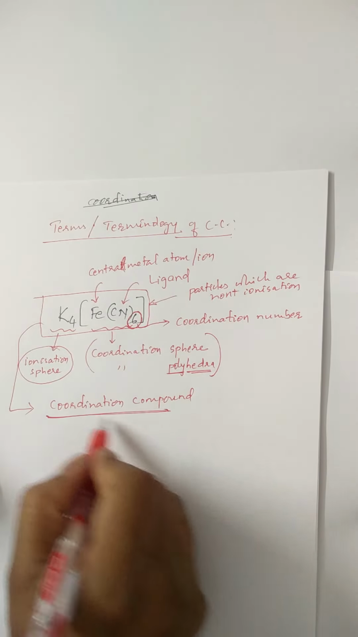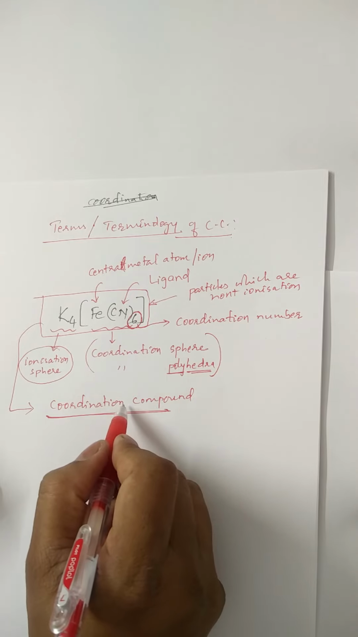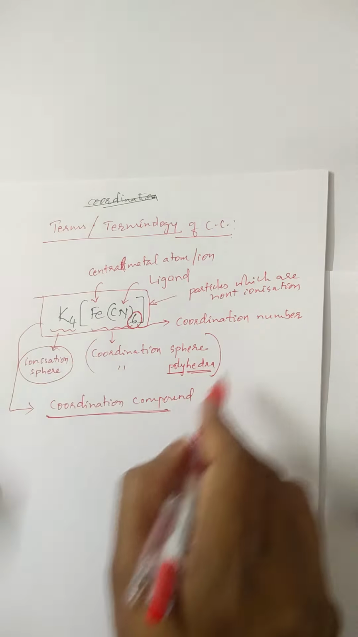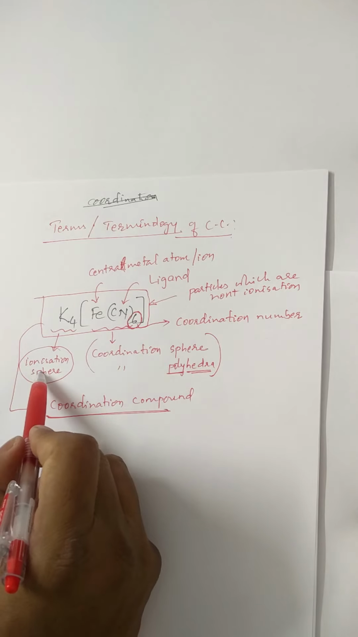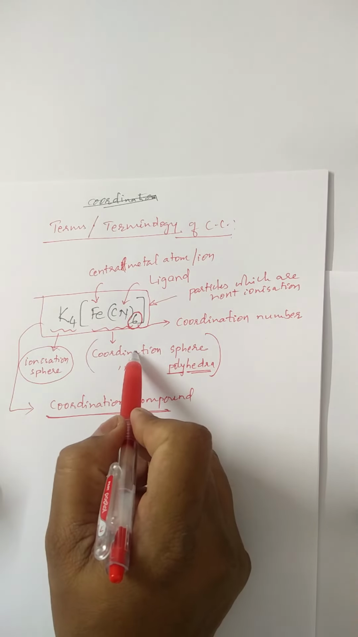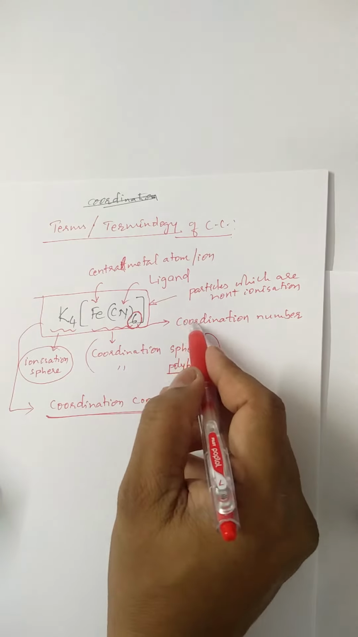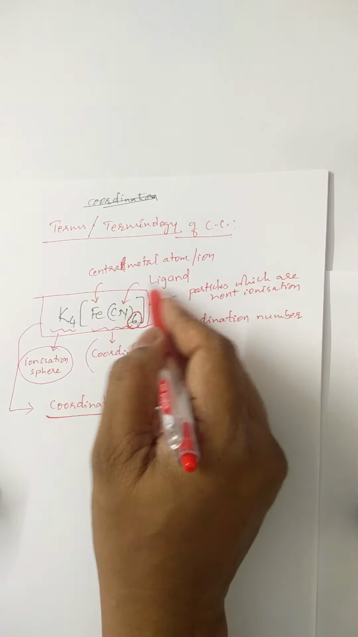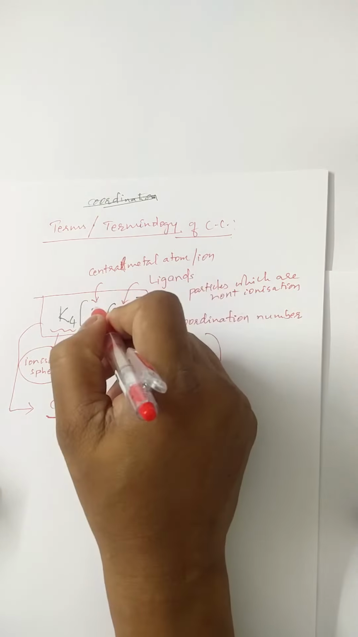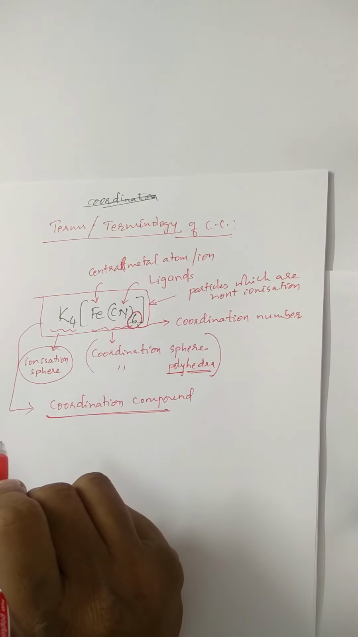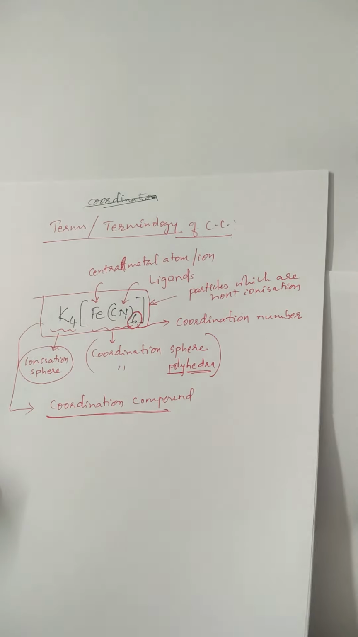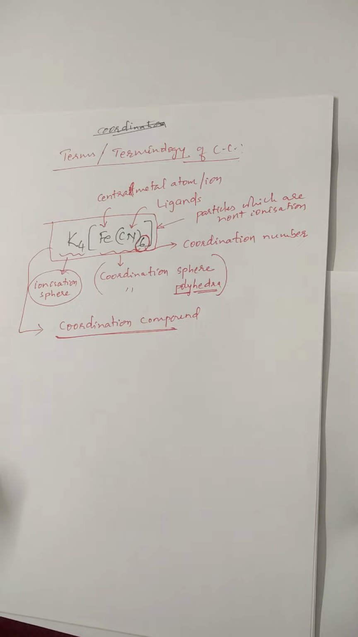Hence, a coordination compound is a combination of all these. That is, ionization sphere, coordination sphere, which is also known as coordination polyhedra, coordination number, ligands, central metal atom, etc. There is another example. Let us look at this example.